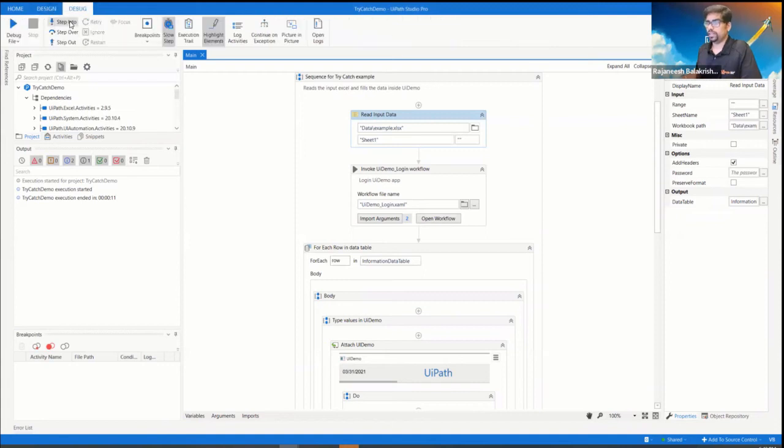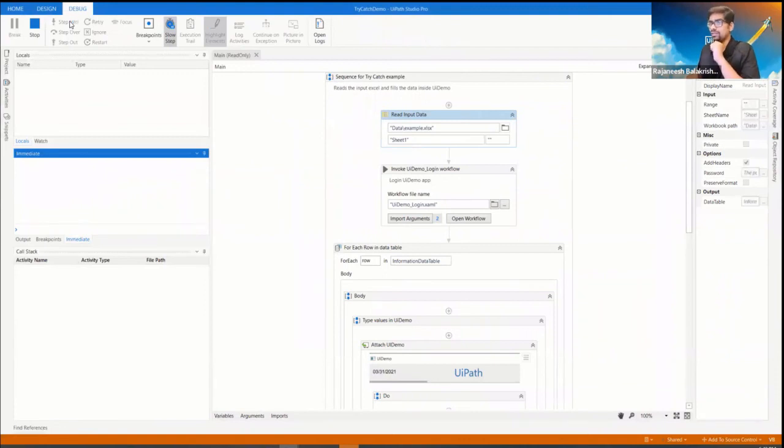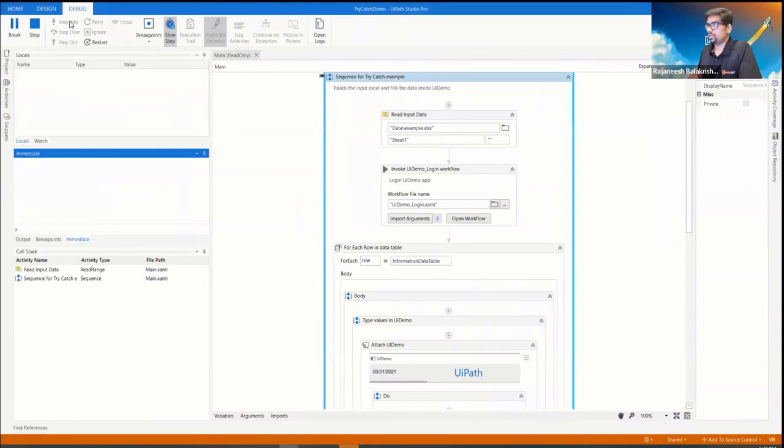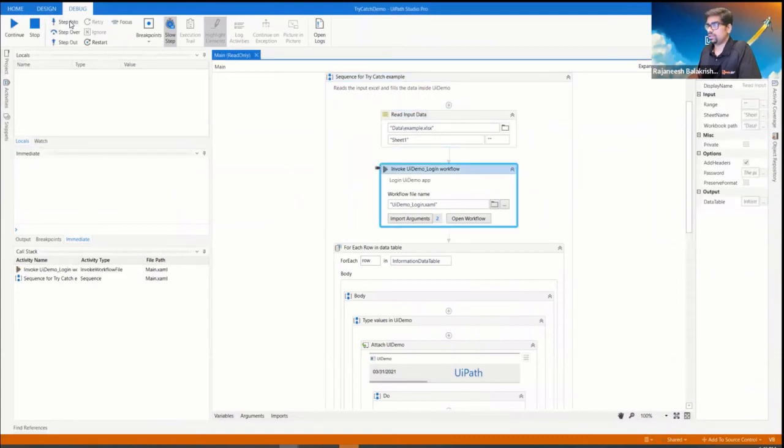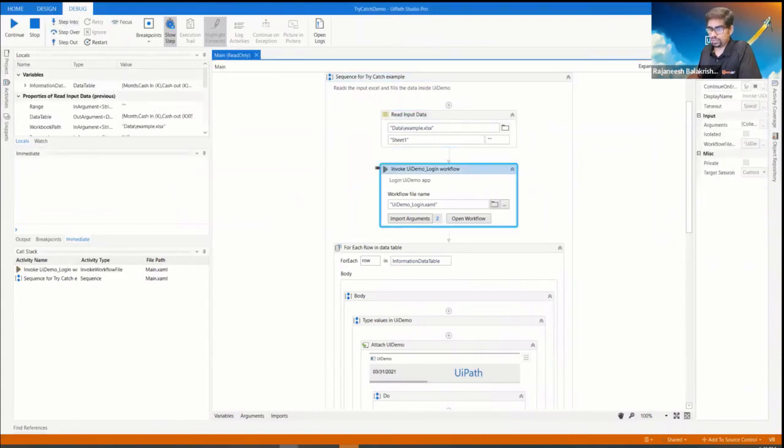Because I have opened the Excel, if the Excel is open, it gives an error. But in this case, it works. Okay.